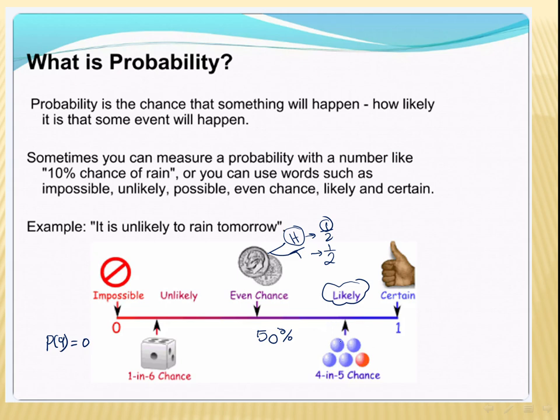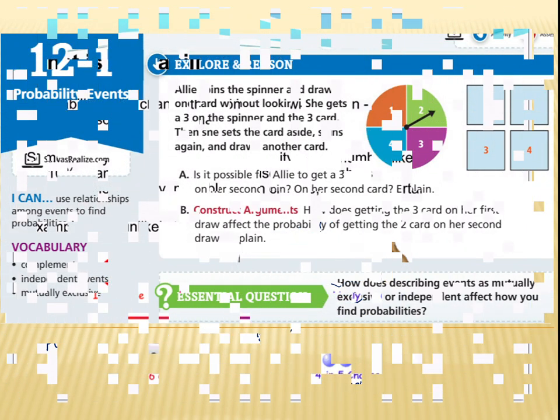Something like what? Like these balls. If I ask you what is the probability of getting a blue ball, it's going to be 4 out of how many in all? 5, which is basically 80%. Certain means it's 100%, that it's 100% sure that this will happen.